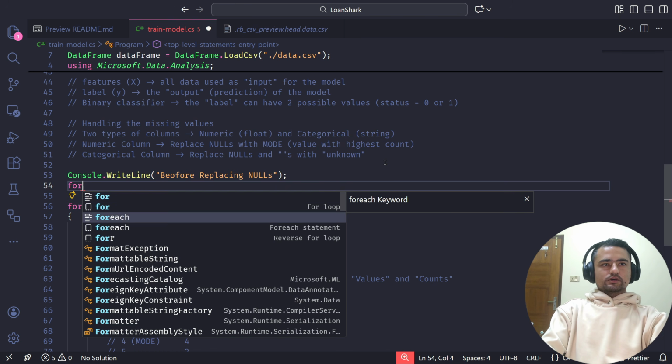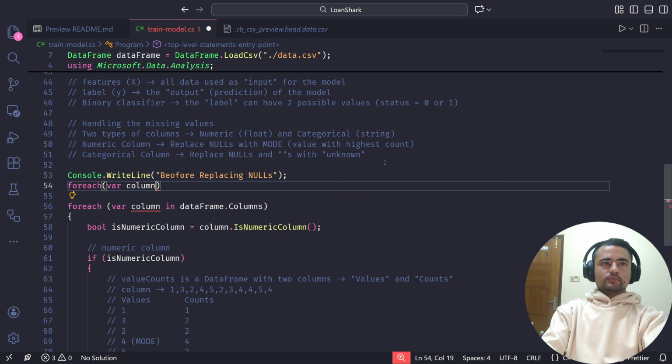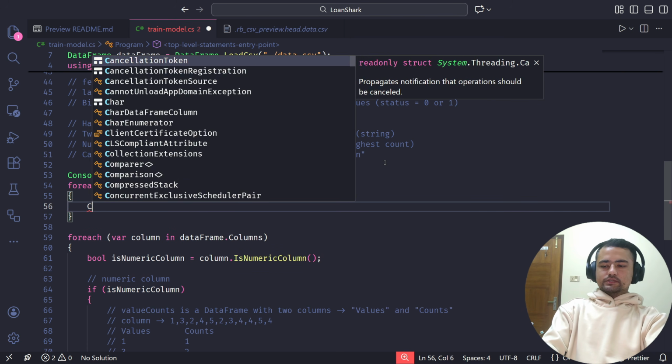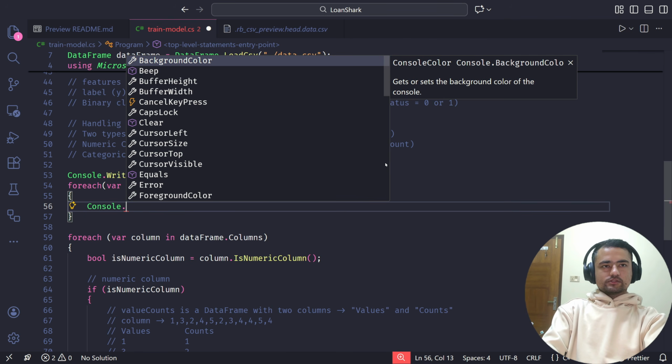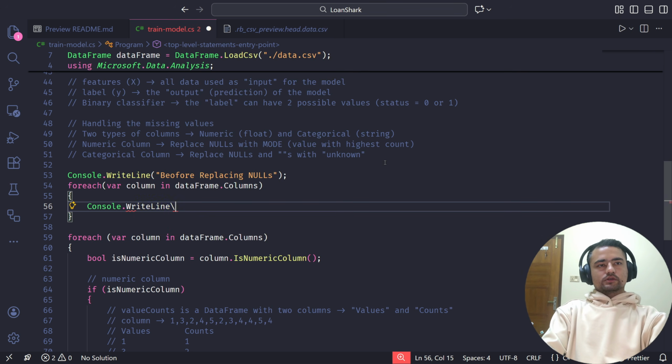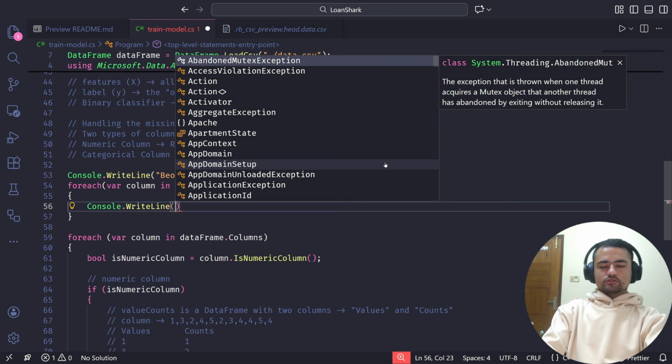I'll just see the data for one of the columns. Sorry, one of the rows. I'll just take the first row.